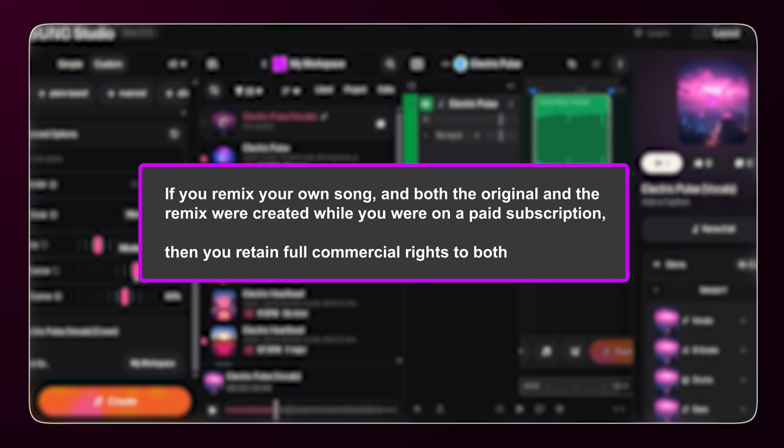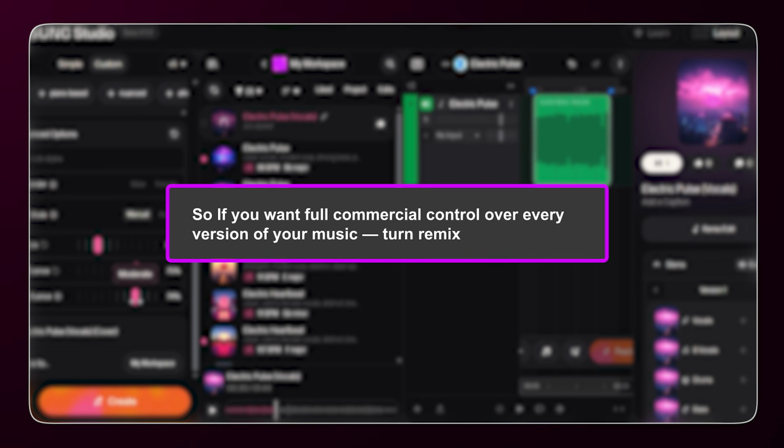There is one exception. If you remix your own song and both the original and the remix were created while you were on a paid subscription, then you retain full commercial rights to both versions. So if you want full commercial control over every version of your music, turn remix permissions off.